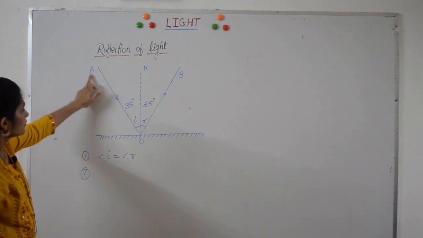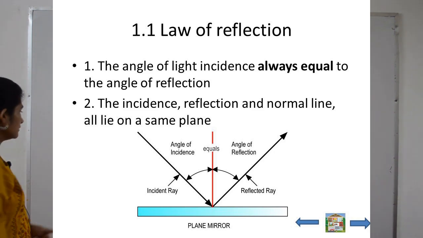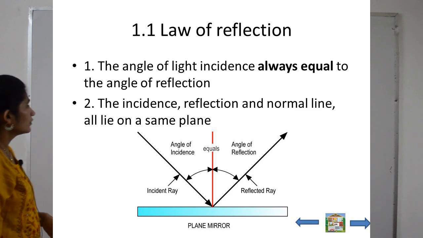Second law states that incident ray, normal and reflected ray, they all lie in the same plane. These are the two laws of reflection.